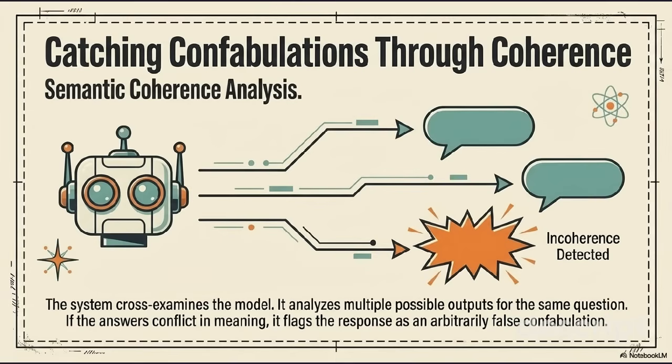The system goes one step further by detecting confabulations, cases where the model generates plausible-sounding but false information. It does this by sampling multiple possible outputs and analyzing their semantic coherence. If the outputs contradict each other or diverge significantly in meaning, the system flags a conflict and marks the response as a likely confabulation. This multi-output analysis dramatically reduces the chance of false confidence slipping through.